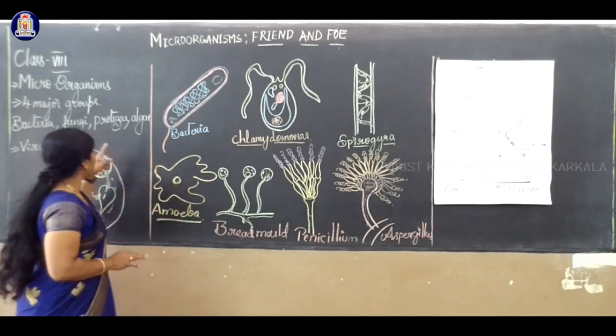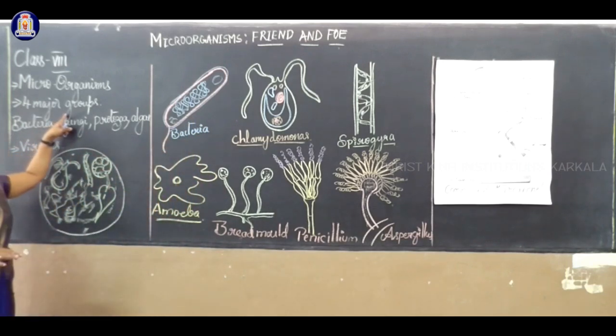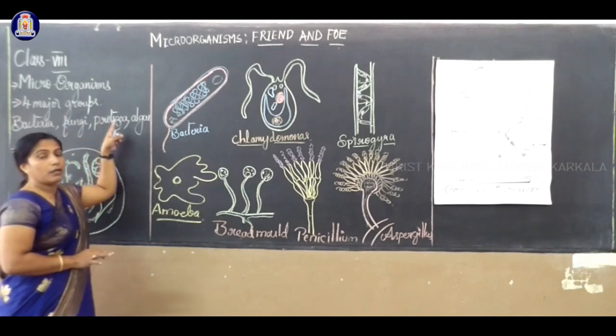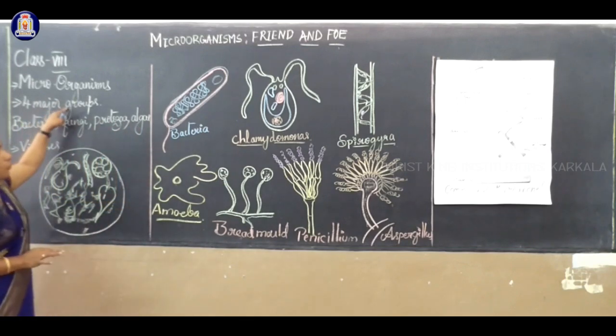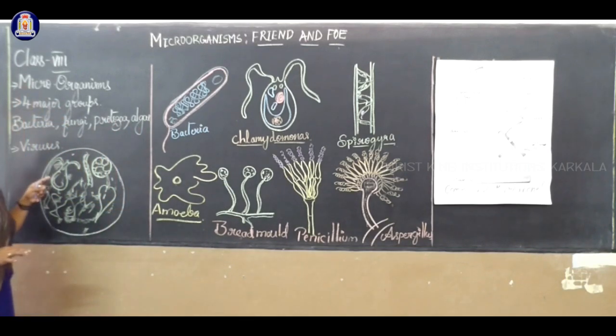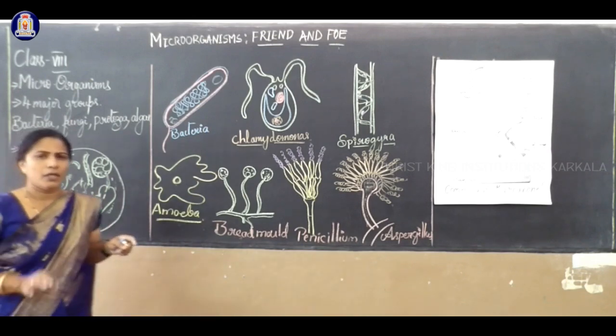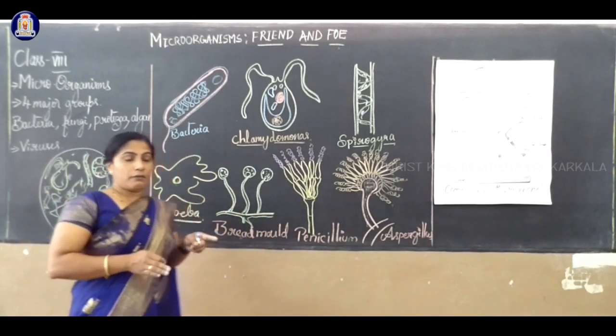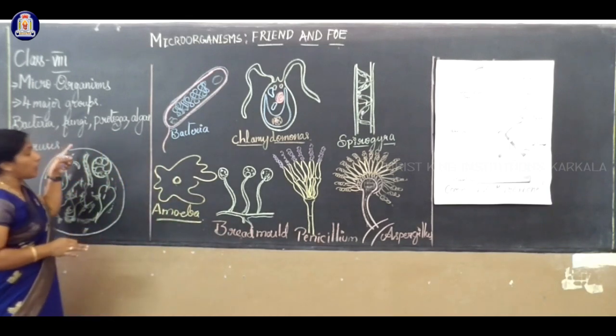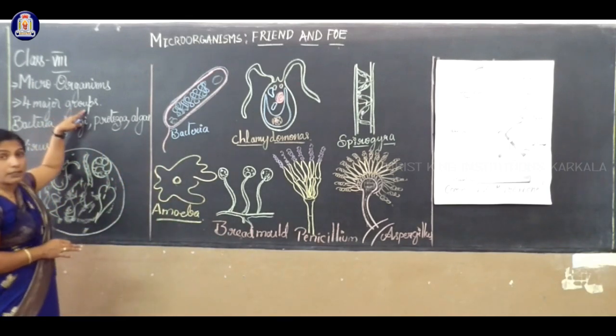So let us study the four major groups of microorganisms: bacteria, fungi, protozoa and some algae. Then there is a question whether a virus is a microorganism. A virus is also a microorganism, but it does not come under this group.